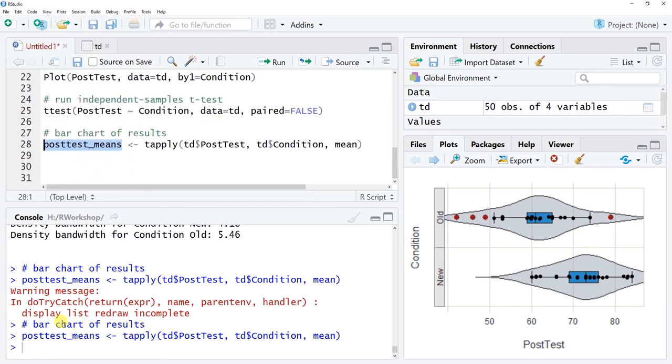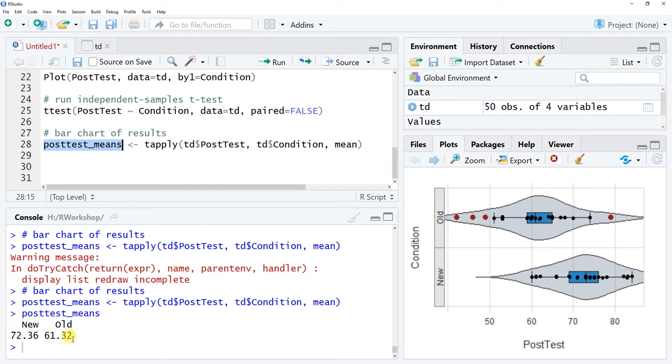Okay, so now what we've done is we've successfully created a vector of means. And so you can just highlight this vector of means, post-test underscore means, and click run. You'll see that we have new, old. So this should look familiar. This is the mean for post-test scores for the new condition, and this is the mean for the post-test scores for the old condition there.